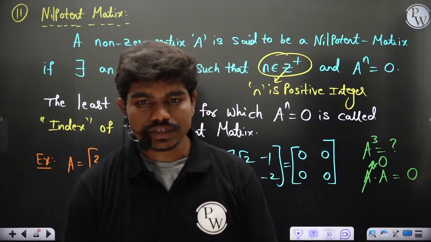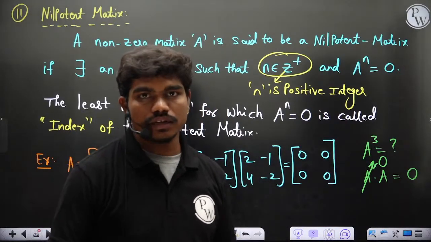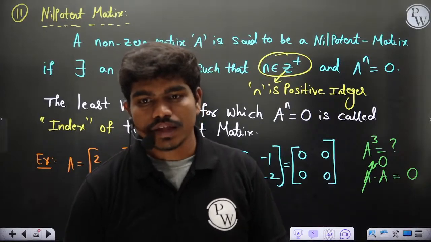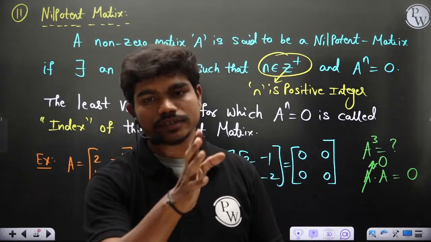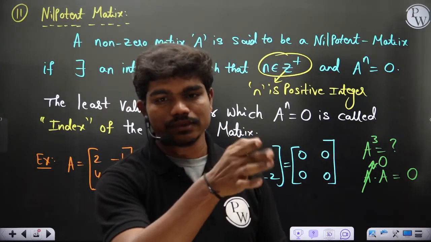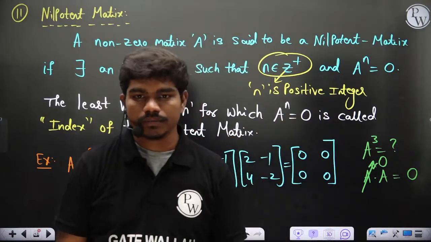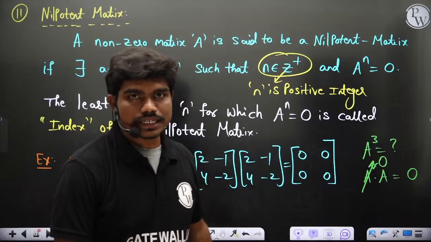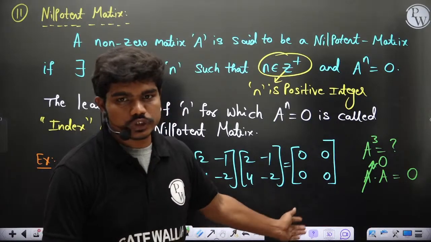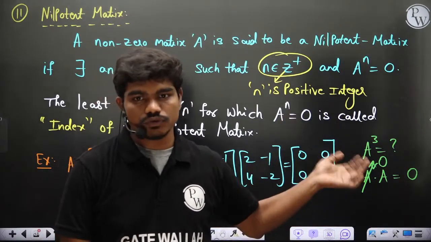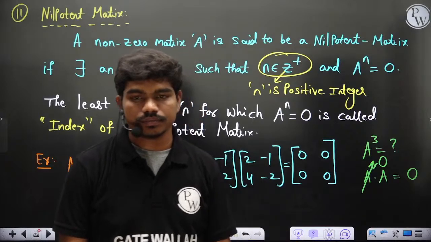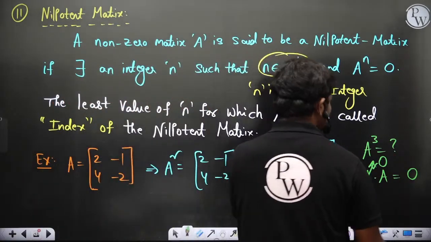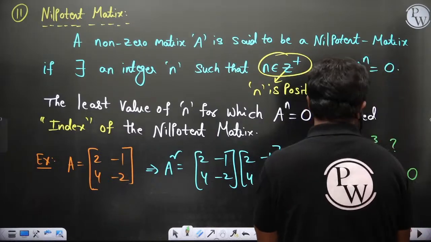Is it only for a square? No, there could be a few matrices where maybe the first three powers are not zero, but the fourth power of the matrix is 0. I'm telling you there exists some integer value n where the higher power of the matrix starts being equal to 0. Clear? In this case the index value is 2, but there could be matrices where the index value could be 3, 4, 5, and so on. Got it? Okay, now that is the nilpotent matrix.